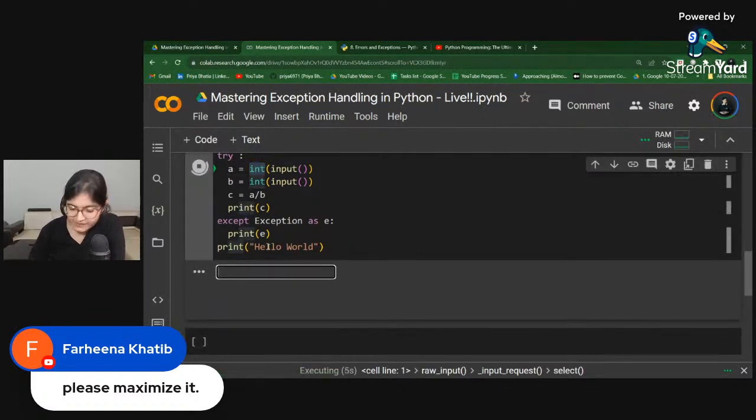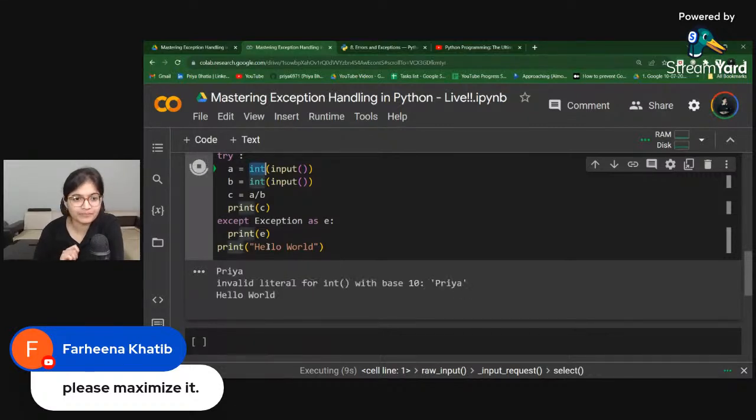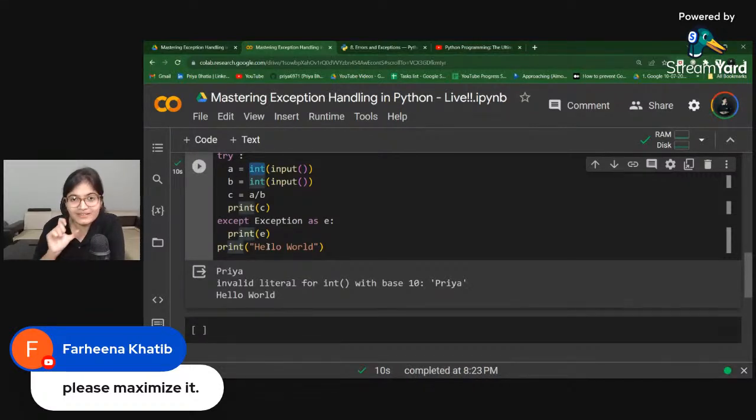But let's say here I will mention my name, Priya. What will happen? Let's see. See, what is happening? Invalid literal for int with base 10. Because here our code is expecting an input from a user as integer type. But what I have mentioned is Priya, which is a string type. Again, it is giving me that kind of issue.